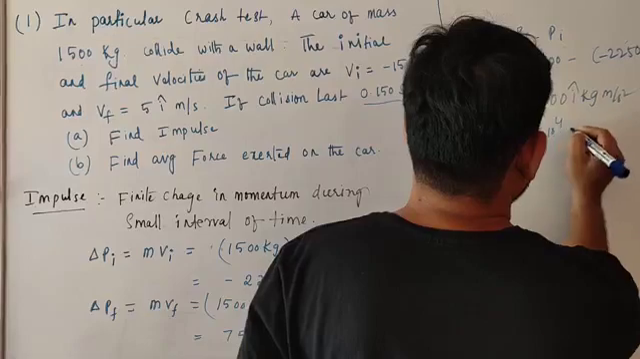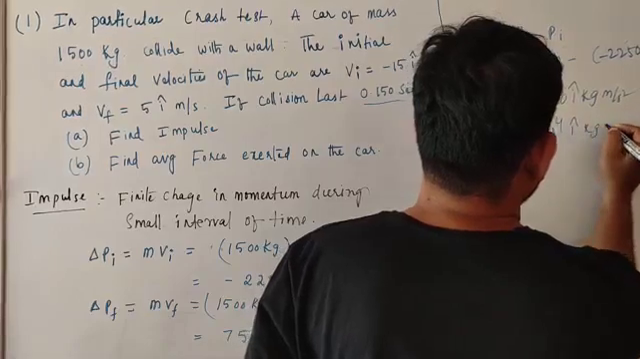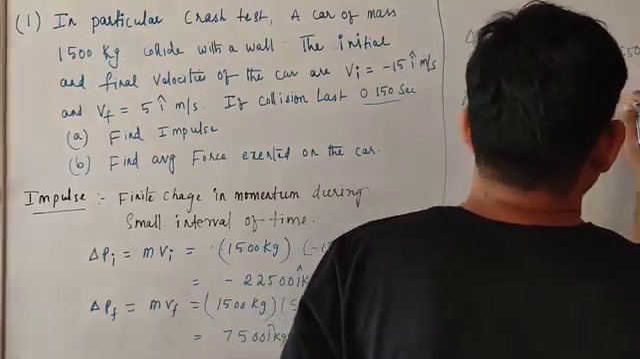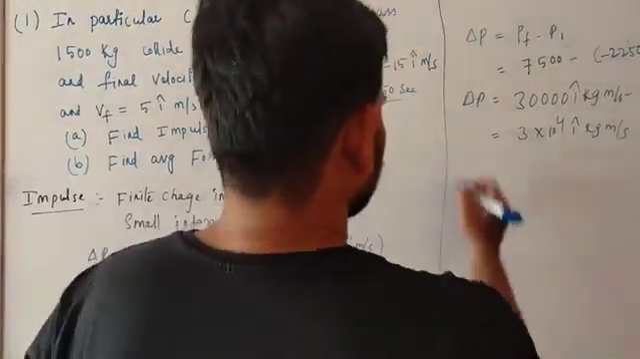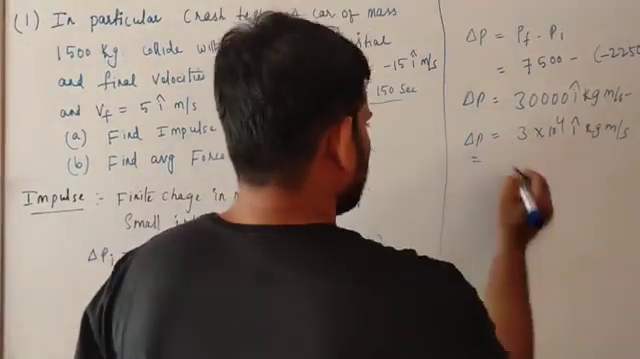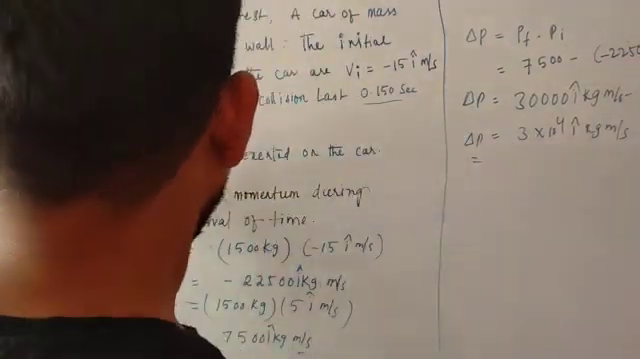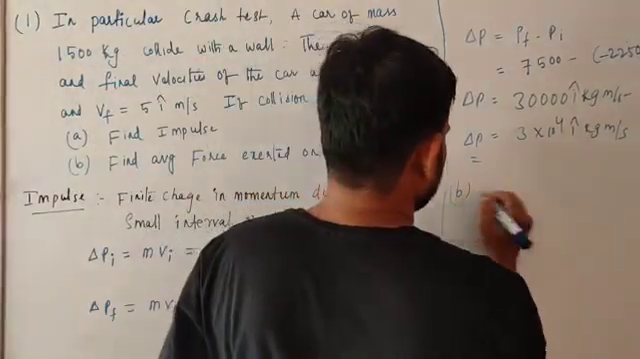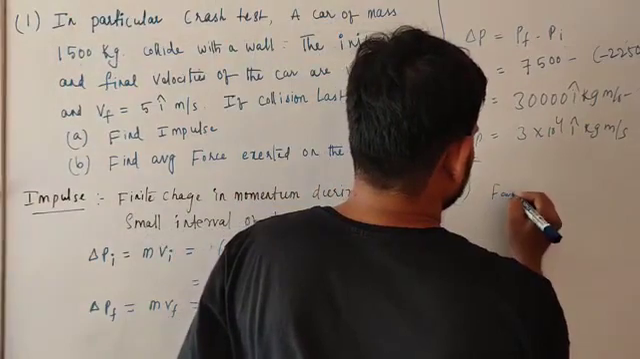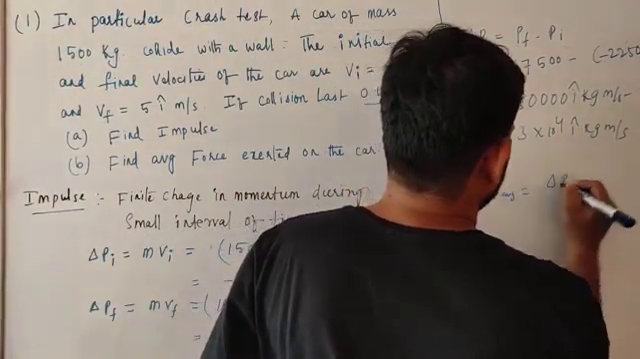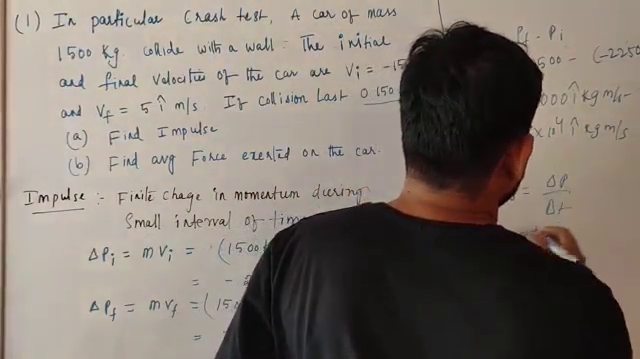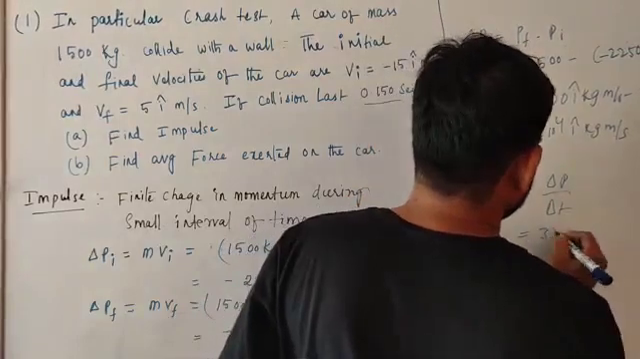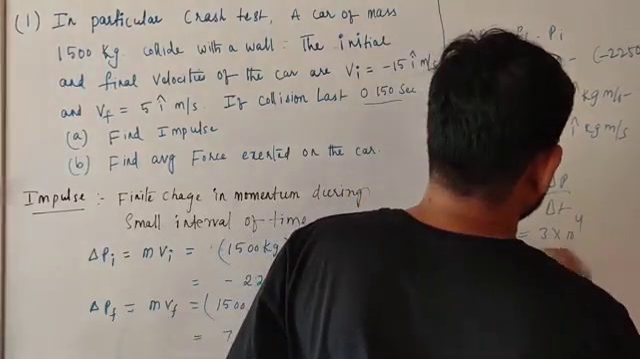3 into 10 power 4 kg meter per second. Okay, this is delta P. Now we have to find average force. What is the average force formula? F average is equal to delta P by delta T. So what is delta P? 3 into 10 power 4.